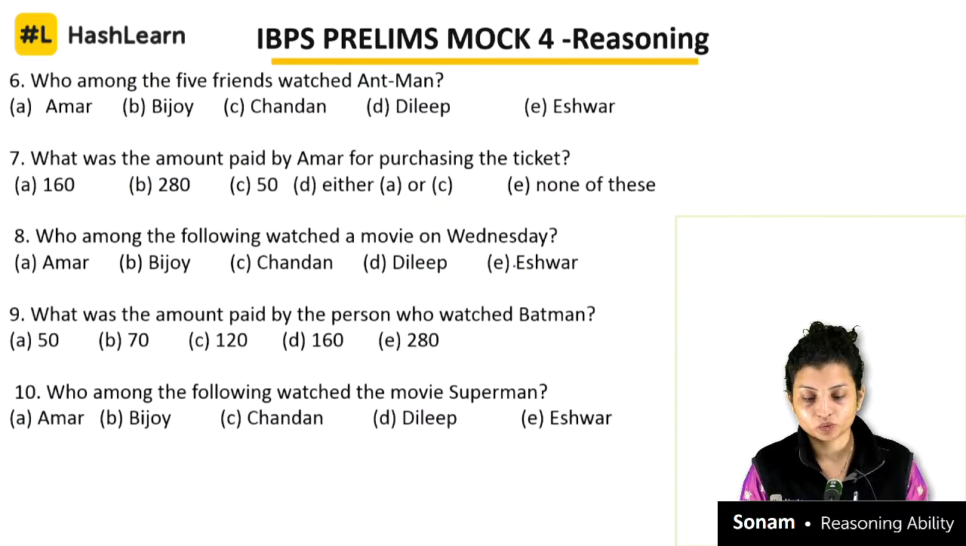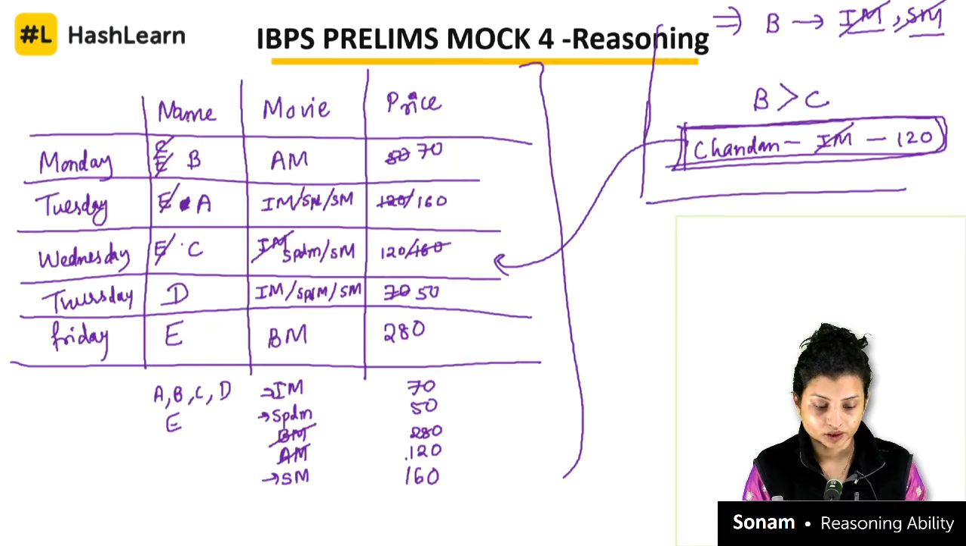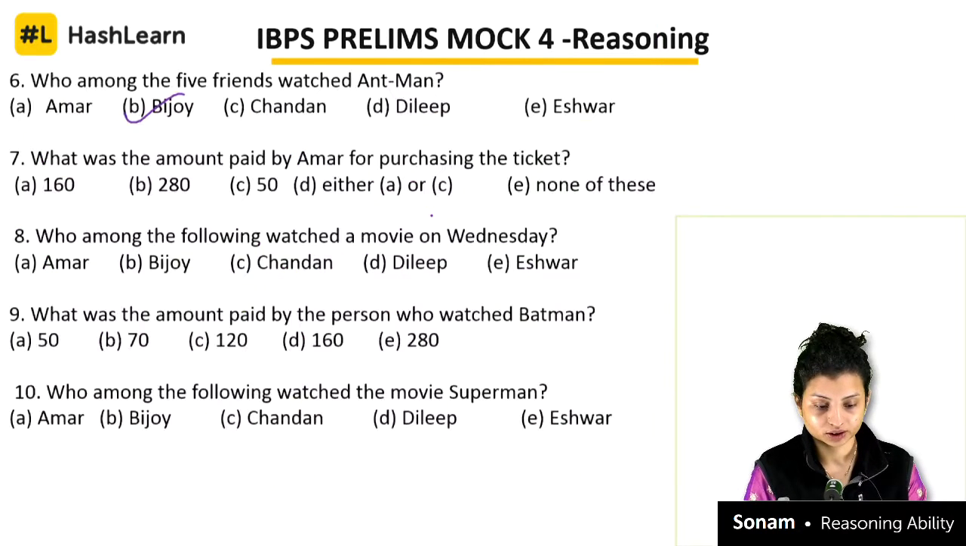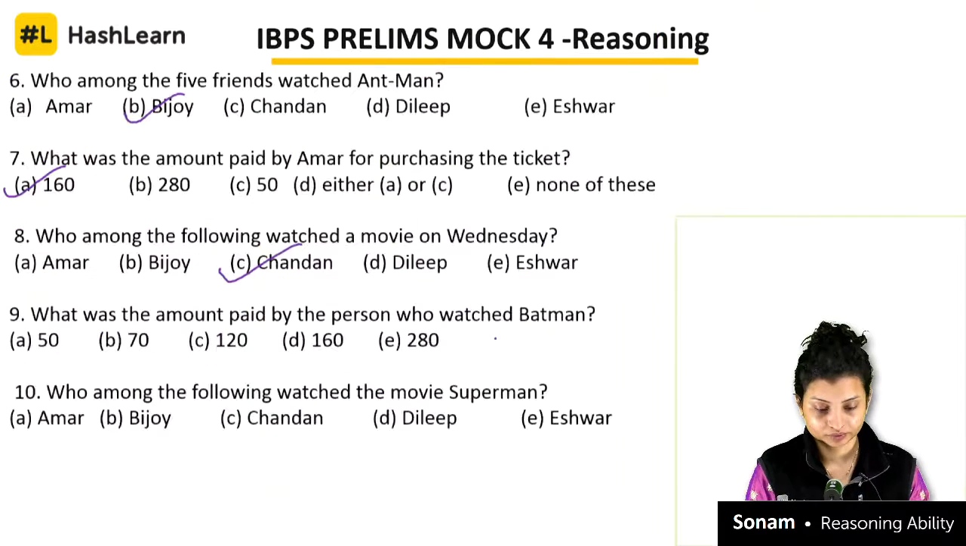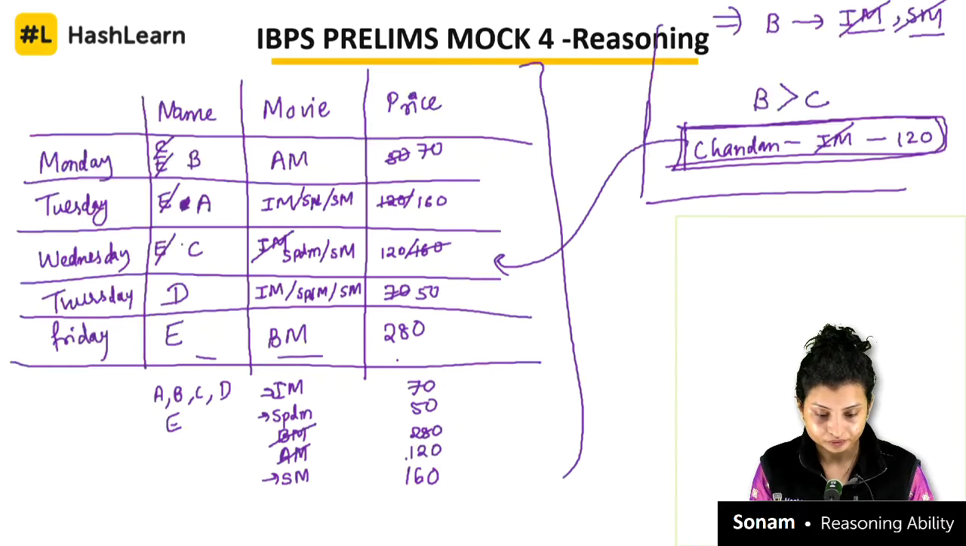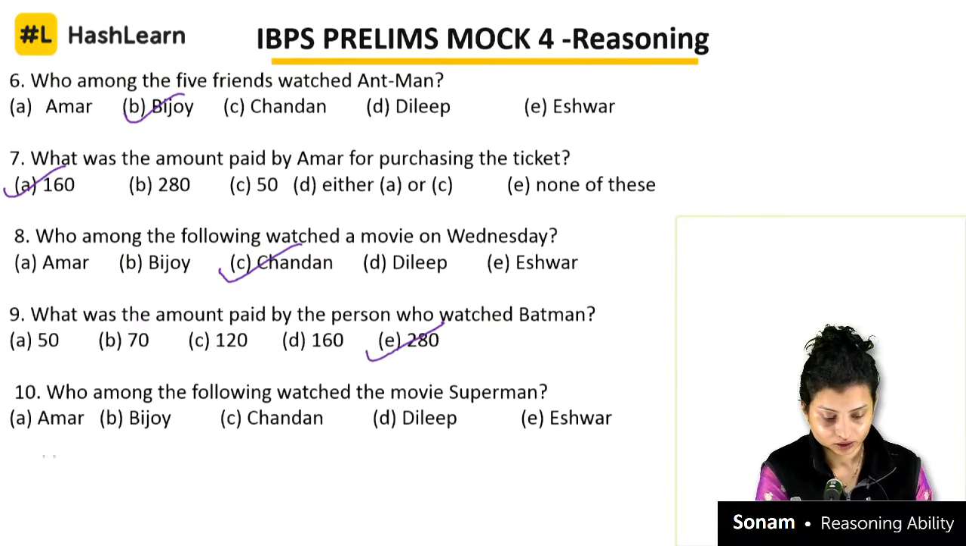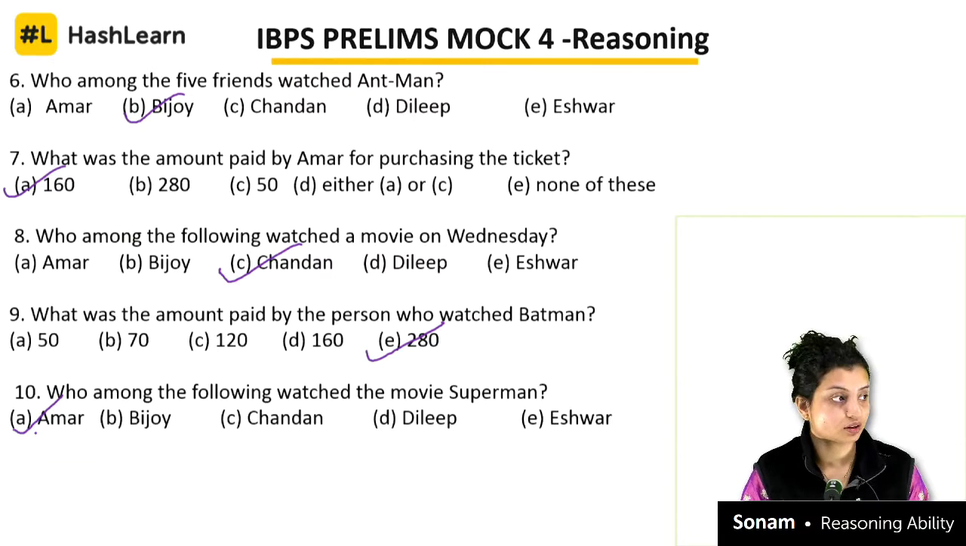Who among the five friends watched Ant-Man? Bijoy. What was the amount paid by Amar to purchase the ticket? Amar paid 160. Who among the following watched a movie on Wednesday? That is Chandan. What was the amount paid by the person who watched Batman? Batman, that is Ishwar. That is 280. Who among the following watched the movie Superman? For Superman, that will be Amar, correct? So that's how you solve this question.